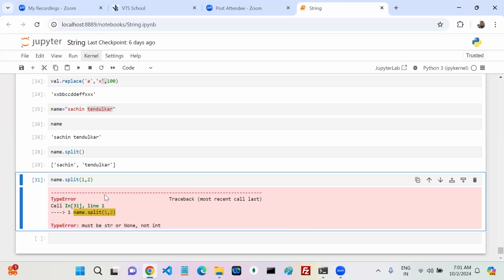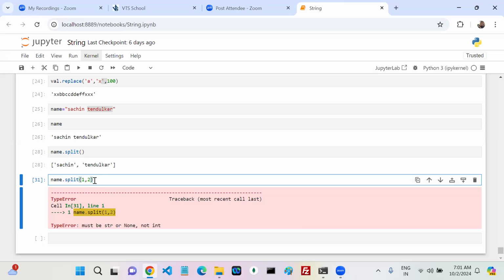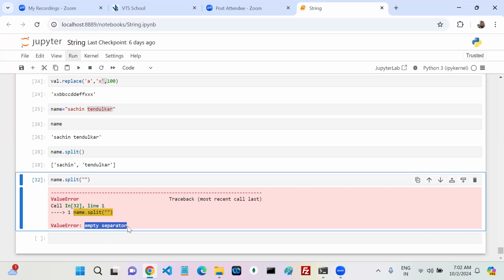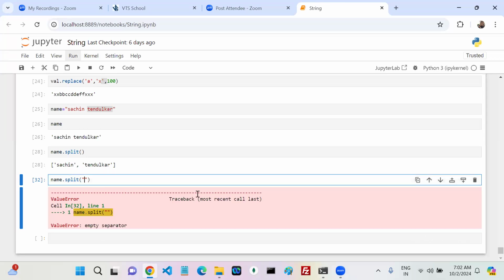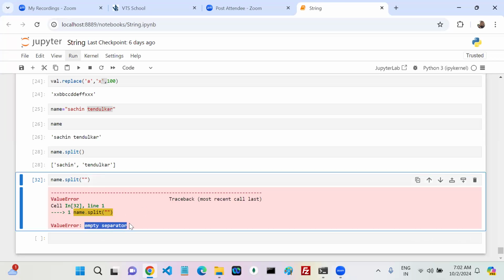The first parameter is a string. What is that string? We can call it a delimiter. You can give something like this, for example. It's a string only, right? Here you can give an empty separator, where we don't have anything. That's the reason it gives me an error like this.